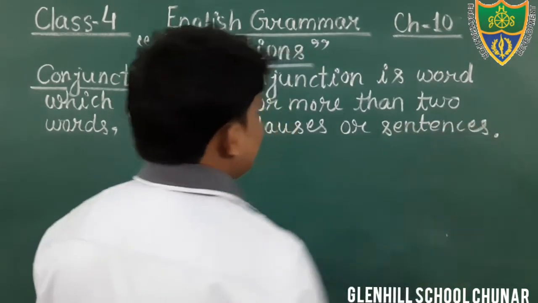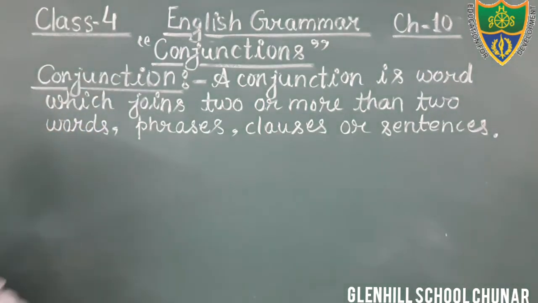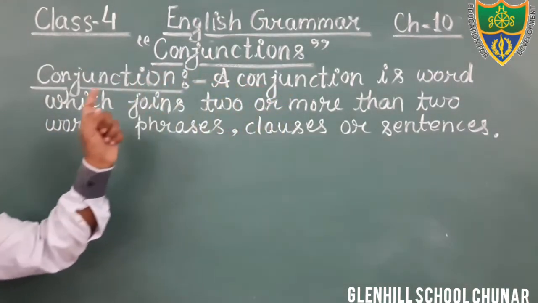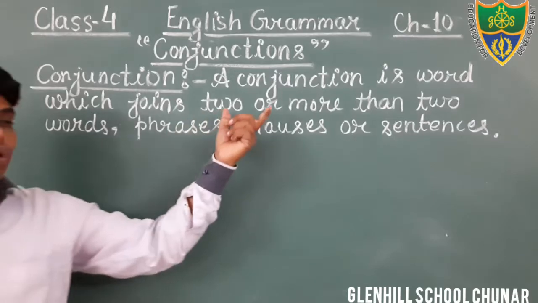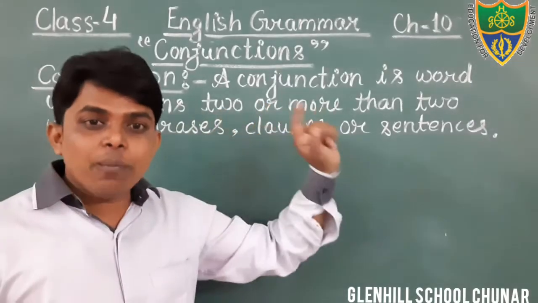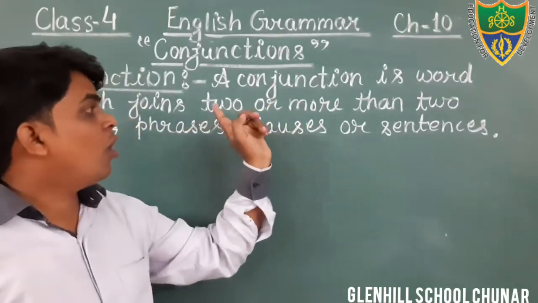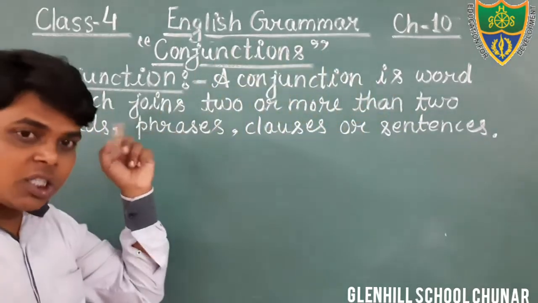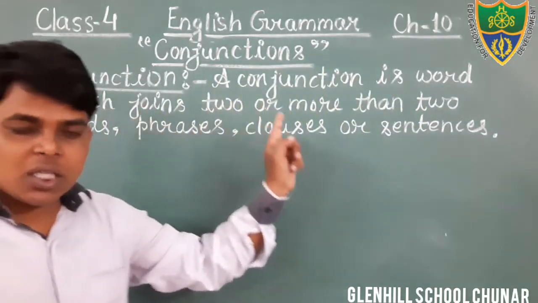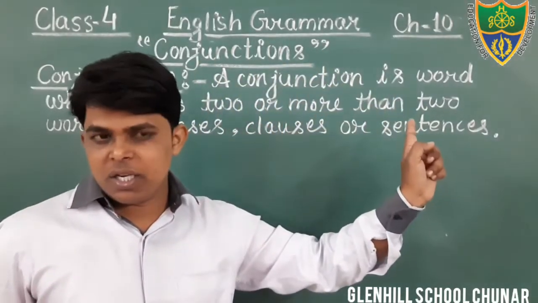Okay, students, just see the definition of conjunction. Conjunction is a word which joins two or more than two words, phrases, clauses, and sentences.